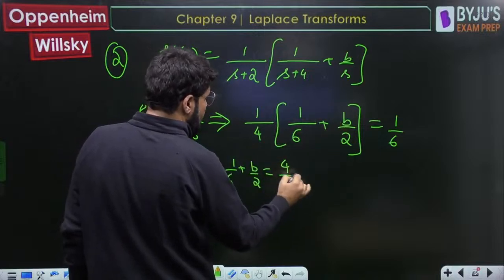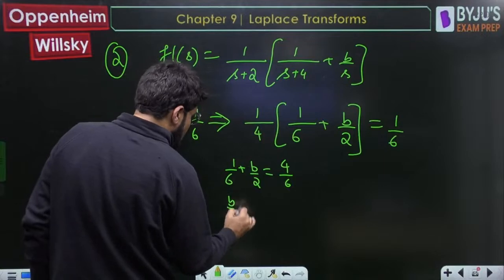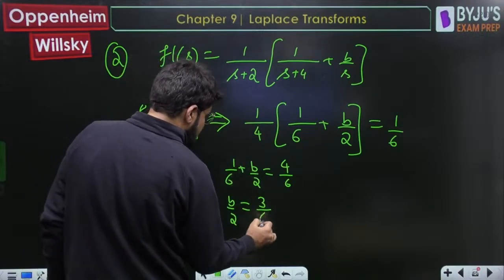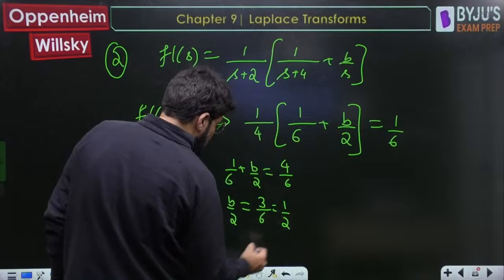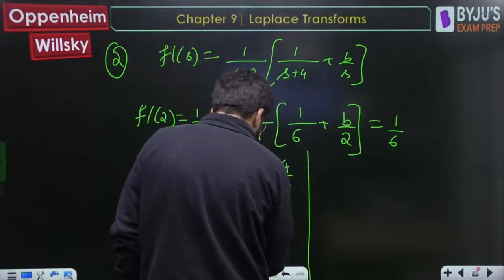Shift 1/4 to the right side, 4 by 6. Okay, this is 4 by 6. So what is b by 2? 4 minus 1, that is 3 by 6, or that is 1 by 2. 2 cancels with 2, b is equal to 1. Okay. Now if b is equal to 1,